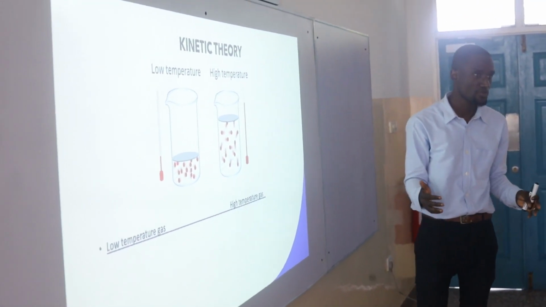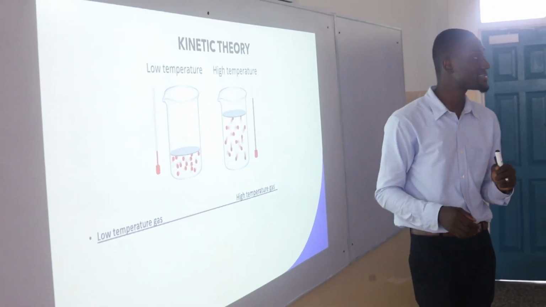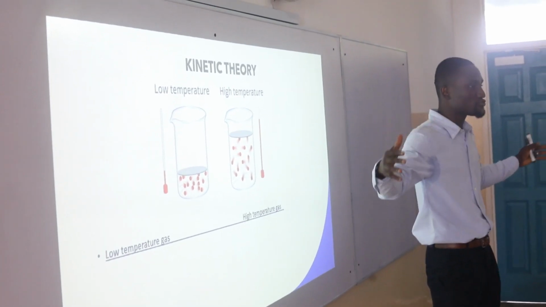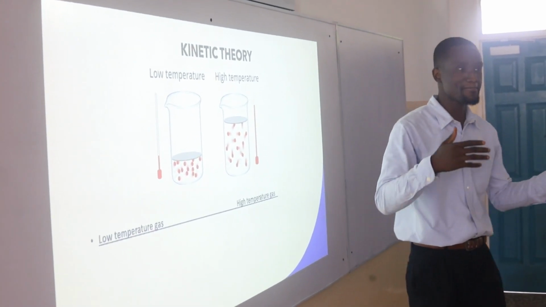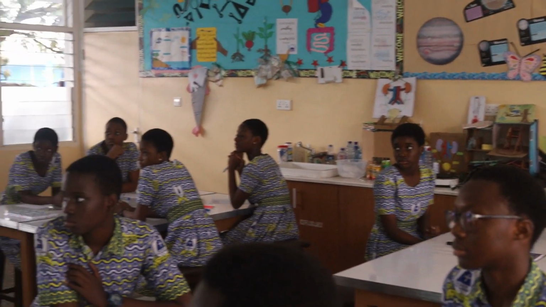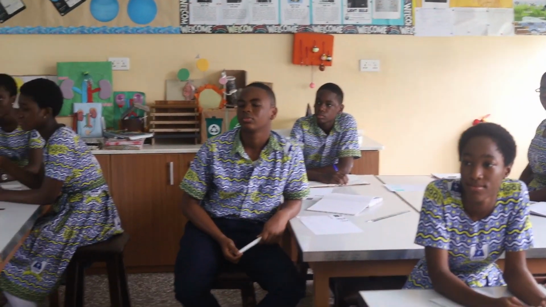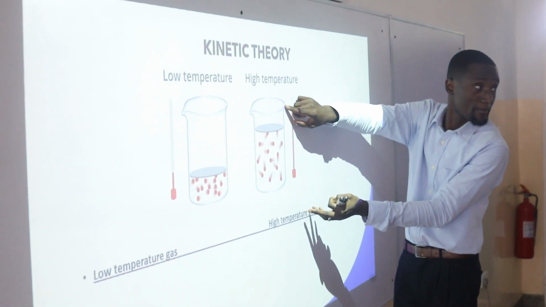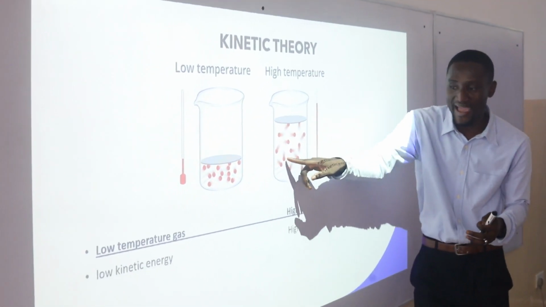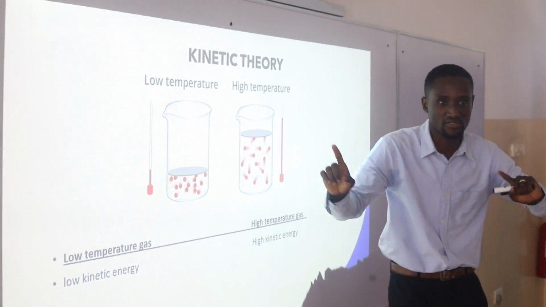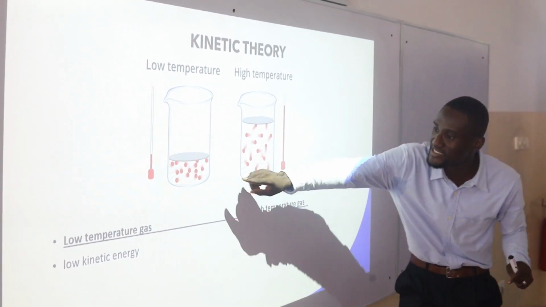We learned this when we were looking at heat energy, that once atoms absorb heat energy, they become excited, and at that point they begin to vibrate. So look at this diagram we have on the screen. At a high temperature, the atoms are excited. Because they are excited, they are moving. And as they are moving, initially they were here.